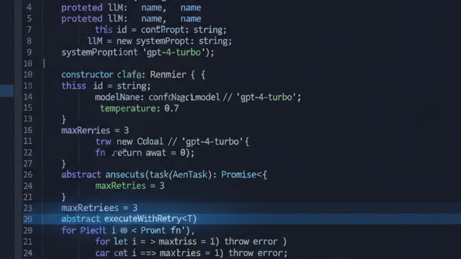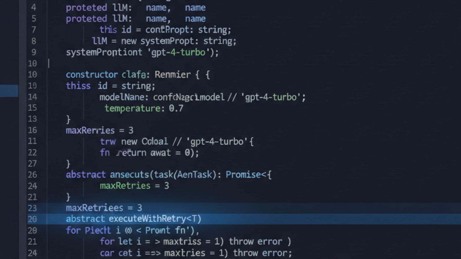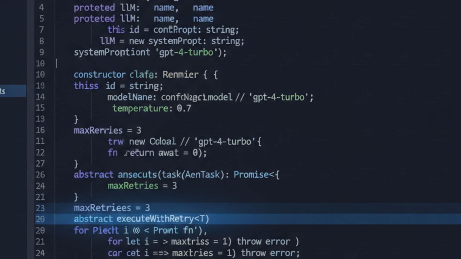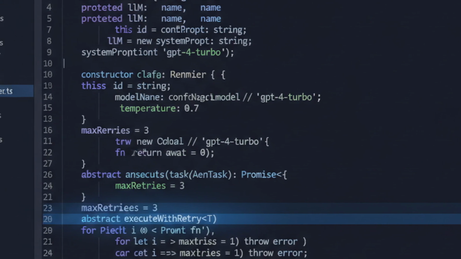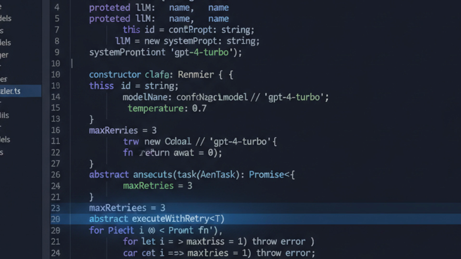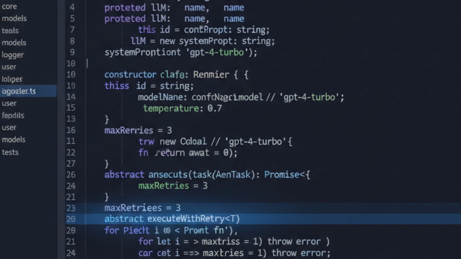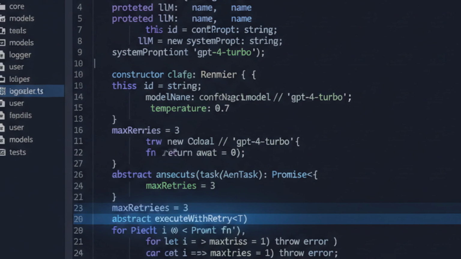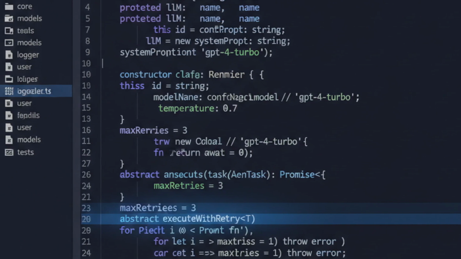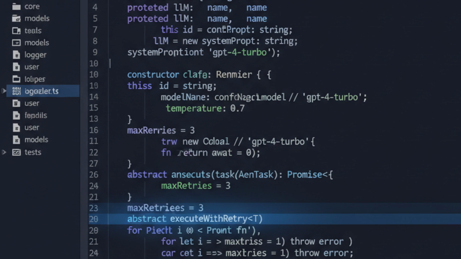Let's implement a base agent that all our specialists will extend. The key insight here is the system prompt injection. Each agent gets a focused identity. The execute with retry wrapper handles transient failures automatically. And we're tracking token usage because in production, cost attribution per agent is essential. This base class gives us consistency without sacrificing flexibility.